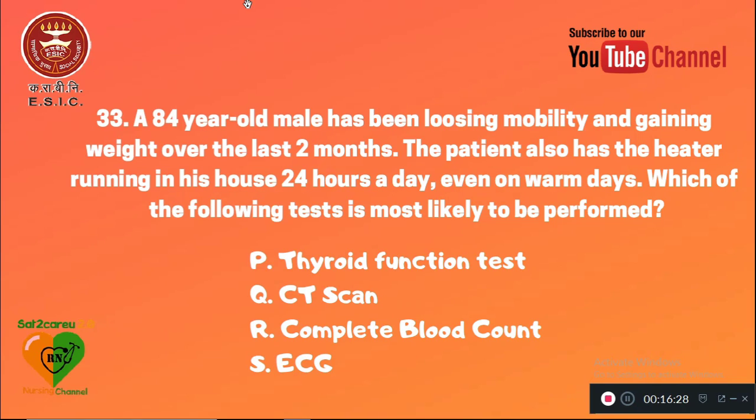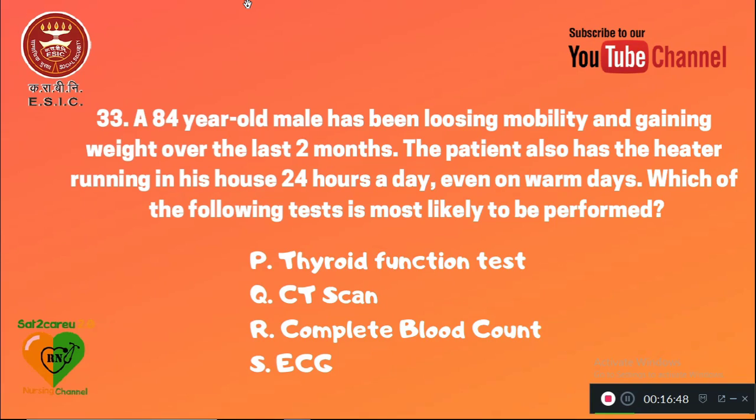33. An 84-year-old male has been losing mobility and gaining weight over the last 2 months. The patient also has the heater running in his house 24 hours a day, even on warm days. Which of the following tests is most likely to be performed?